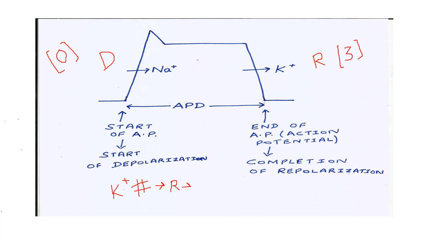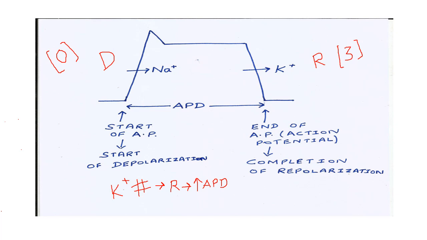Due to that, there is increase in action potential duration. So drugs which are potassium channel blockers result in delay in repolarization and increase in action potential duration. So these drugs will act on phase 3, that is repolarization, because they will block the potassium channels.